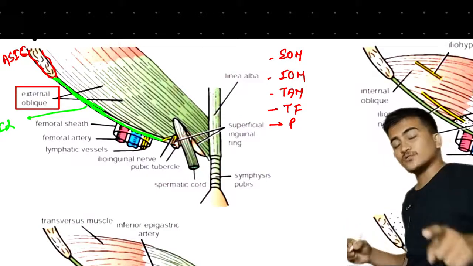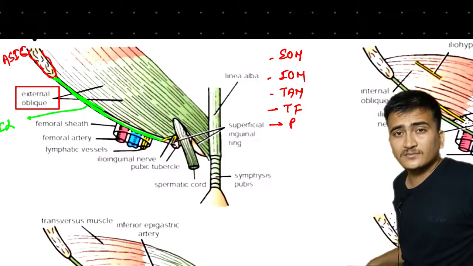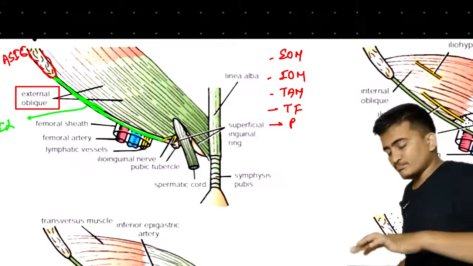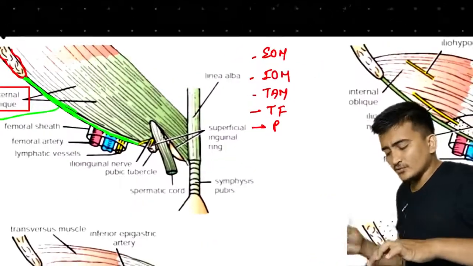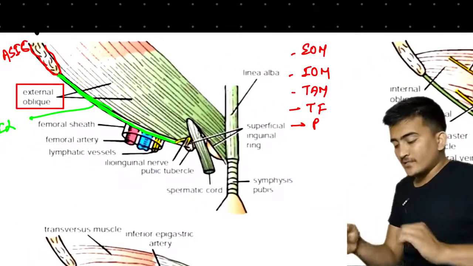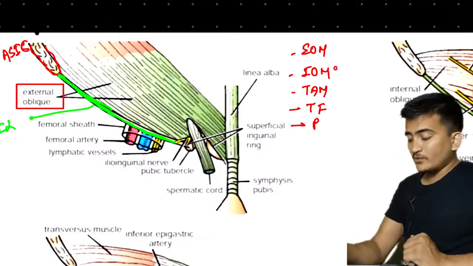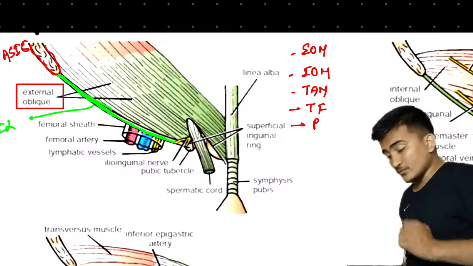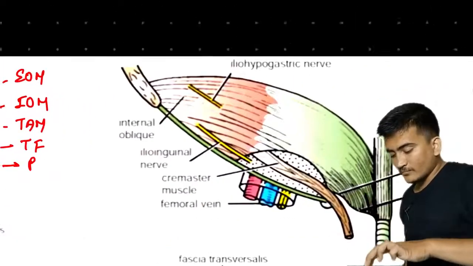If you have watched the lecture on surface landmarks of the abdomen, then you would have an idea about linea alba. So now what we are doing is we are removing this layer. Now when we remove this external oblique muscle, what will be there? There will be the internal oblique muscle. Now let us talk about the internal oblique muscle, right.